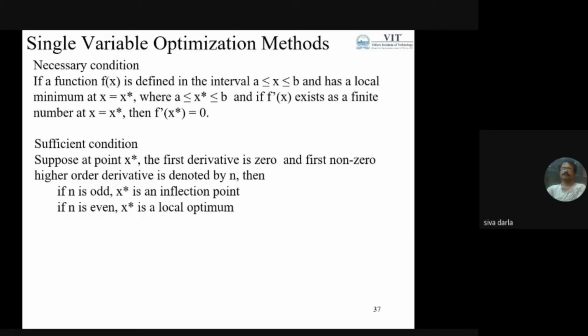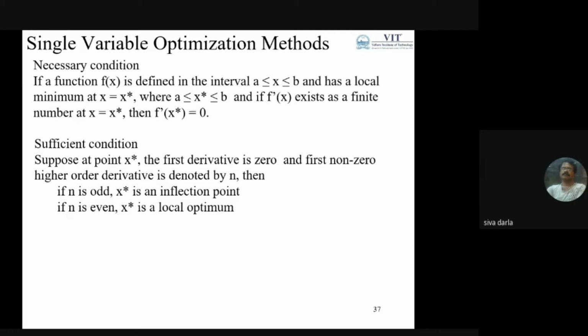Sufficient conditions: when the first derivative is 0, the first non-zero higher order derivative is denoted by n. If n is odd, then x is equal to x star is an inflection point. If n is even, then x star is a local optimum. Generally, if you consider the second derivative of the function with respect to variable x at x star, and you are getting a definite number, then I can say x star is an inflection point.